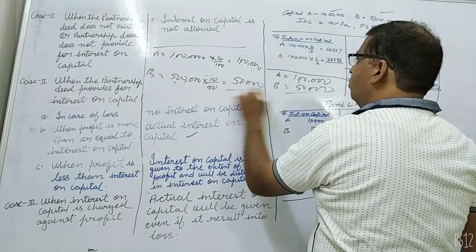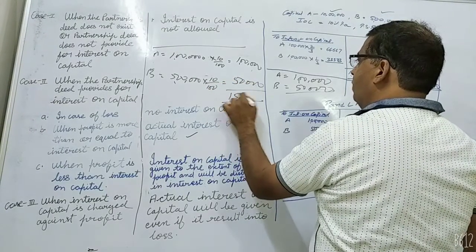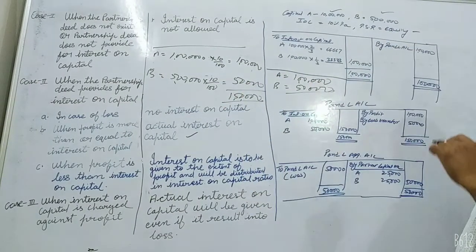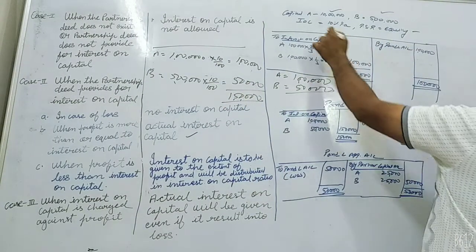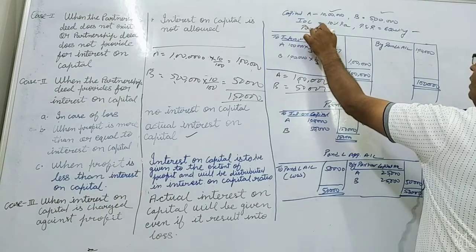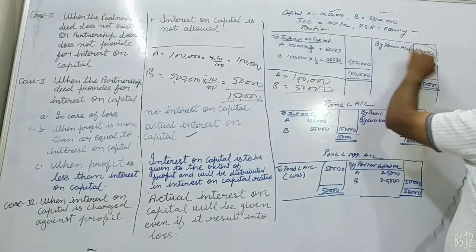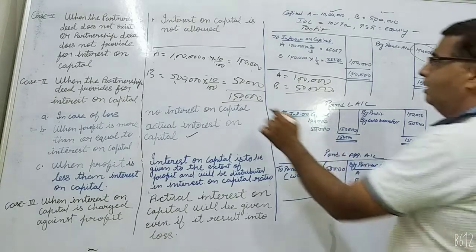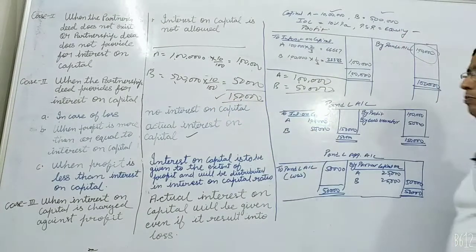If we take the total, it comes to 1,50,000, whereas our profit is only 1 lakh. So in this case, our profit is less than the amount of interest on capital which is to be paid.